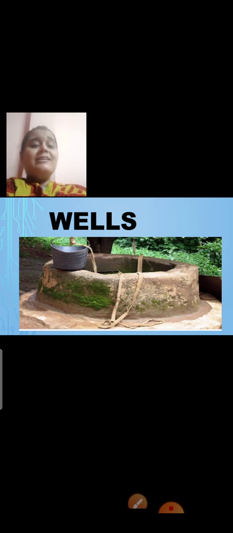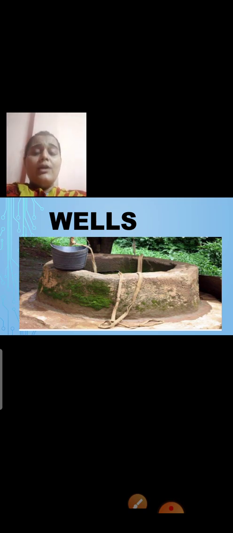See, the first one was wells. Wells are a traditional way of storing water. Now wells, we can hardly see in cities and in our surrounding areas because their use has become less. People are not using wells now. As we get water easily from the taps, we don't use wells now.